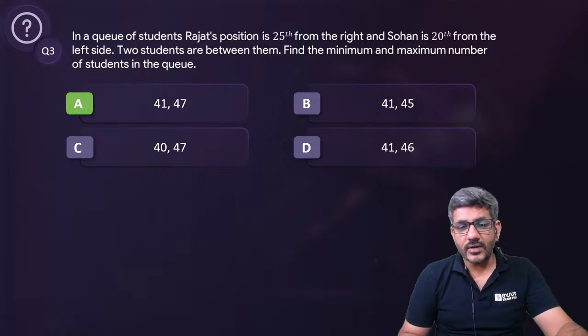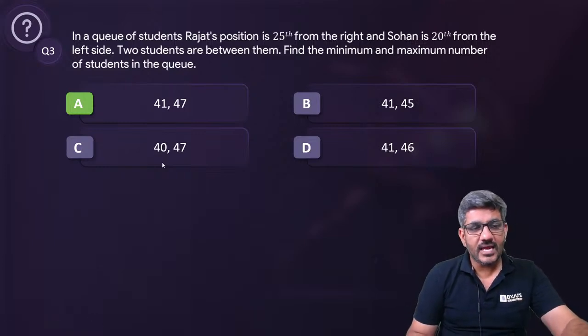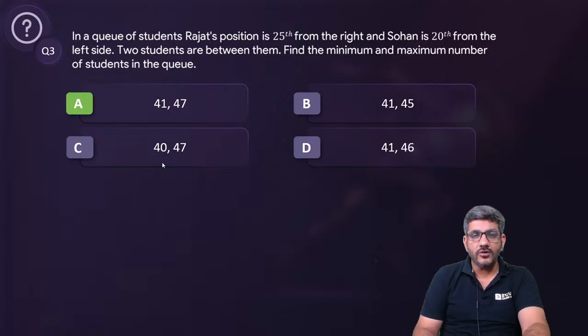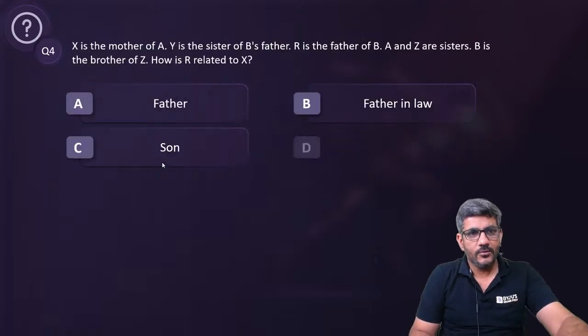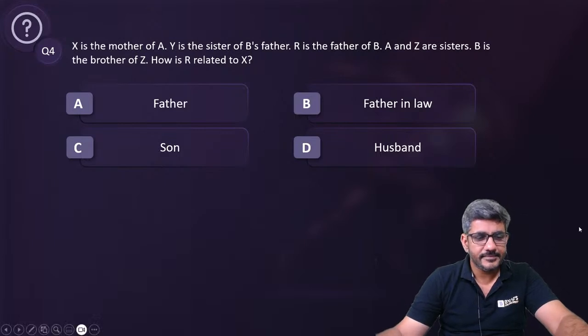I am assuming that you have understood this as well. It was an easy question. I'll move ahead now to the next question. Question number 4 is on your screen. What is the answer for this? Please tell me.